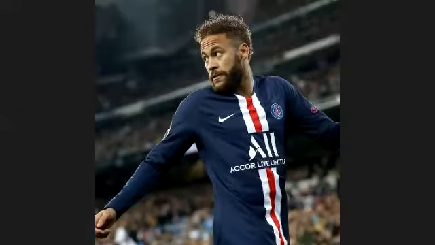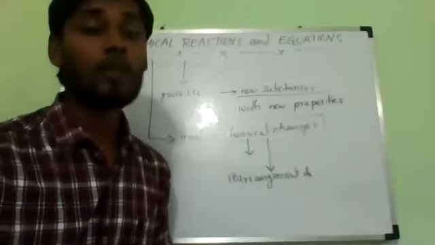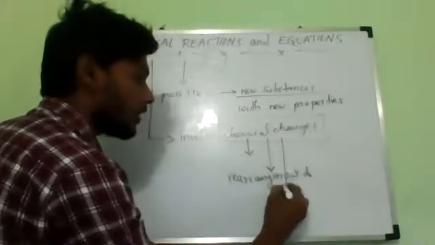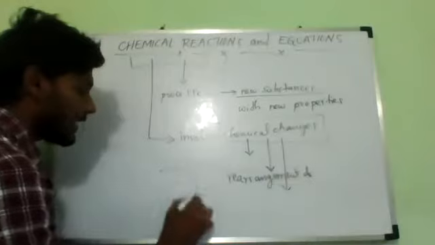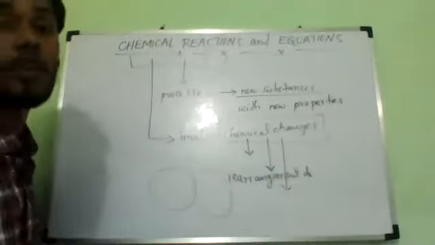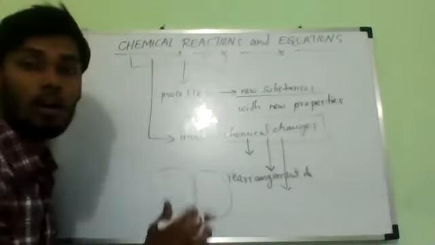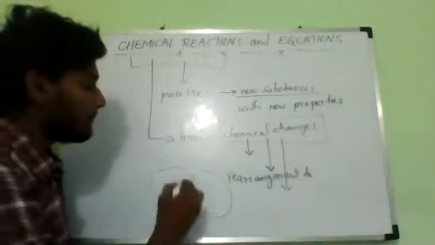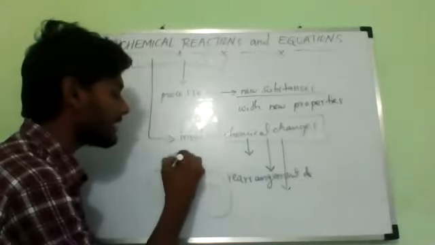During these chemical changes, the substances which react form new substances. So the rearrangement of atoms takes place between these reacting substances.